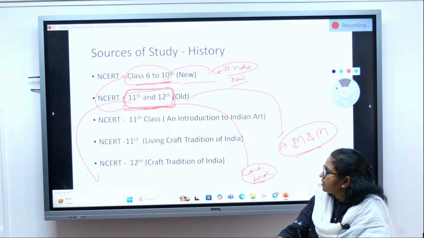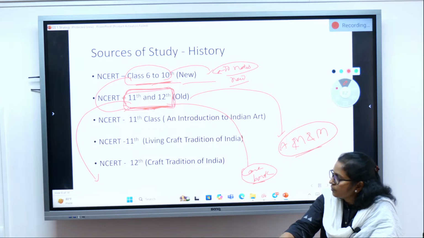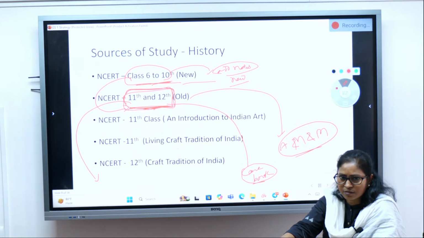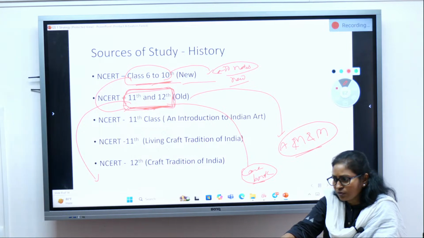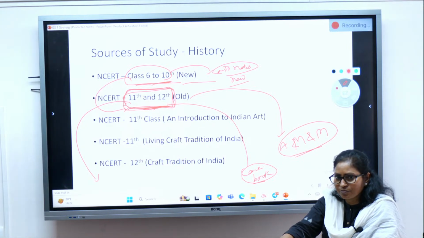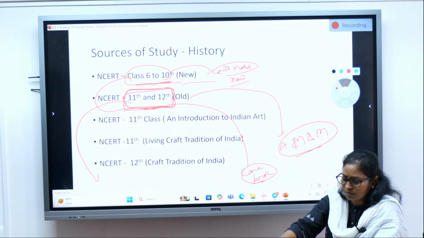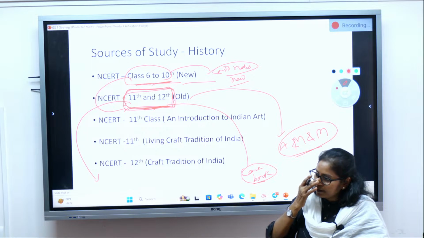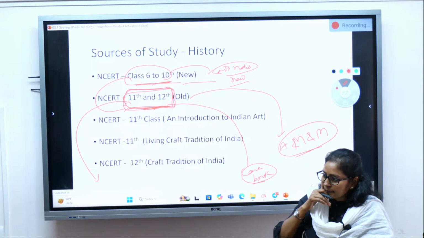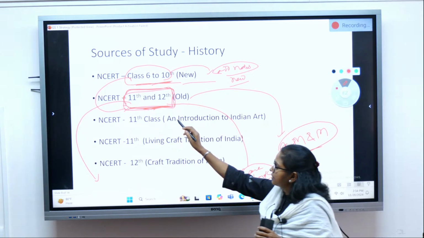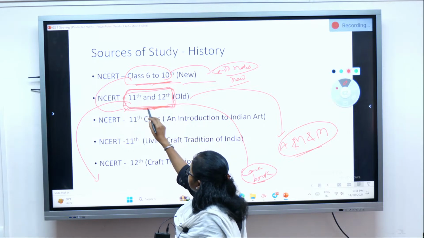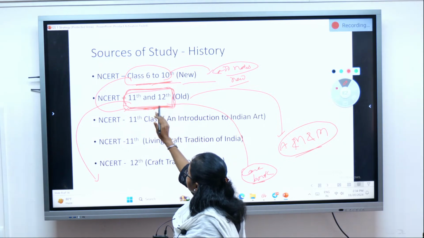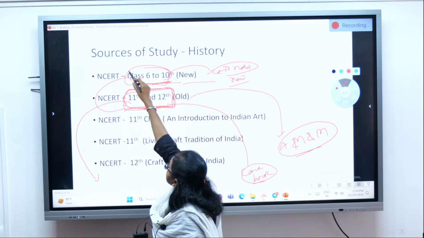So you read 6 to 10 at least once, and the 11th and 12th you have to read a good number of times and revise thoroughly. A good number of the prelims questions will be covered from these three books, ancient, medieval and modern. After reading the 11th and 12th books thoroughly, read 6th to 10th once again.